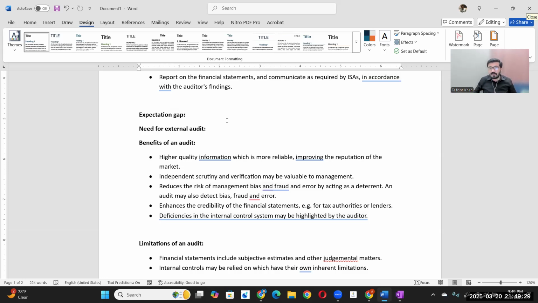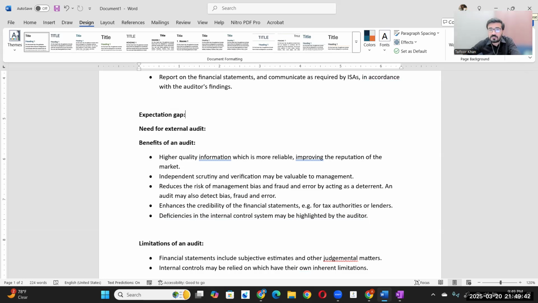Now we already discussed the credibility of the financial statements. It enhances the credibility of the financial statements. The next thing is, when we auditors perform the audit, they go through everything. They obtain an understanding of the operating procedures of the company. They review a lot of stuff. They cross match, they cross verify, they test the internal controls of the company. First they obtain an understanding of how the business operations are working, how things flow, right?